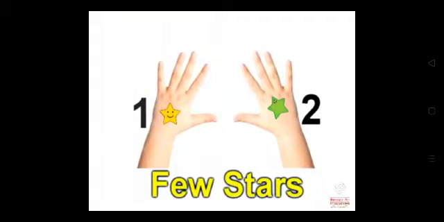For example, stars. Children, when your teacher gave you stars, you can count them. Yes, count. How many stars are there in this picture? 1 and 2. So, it is called few.